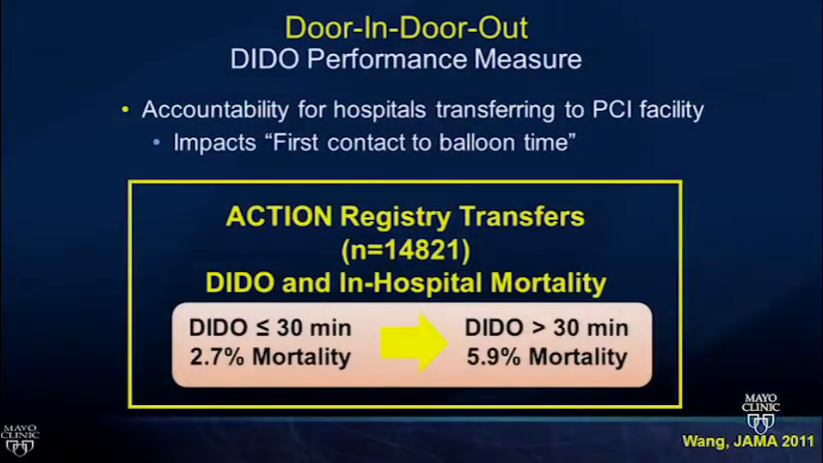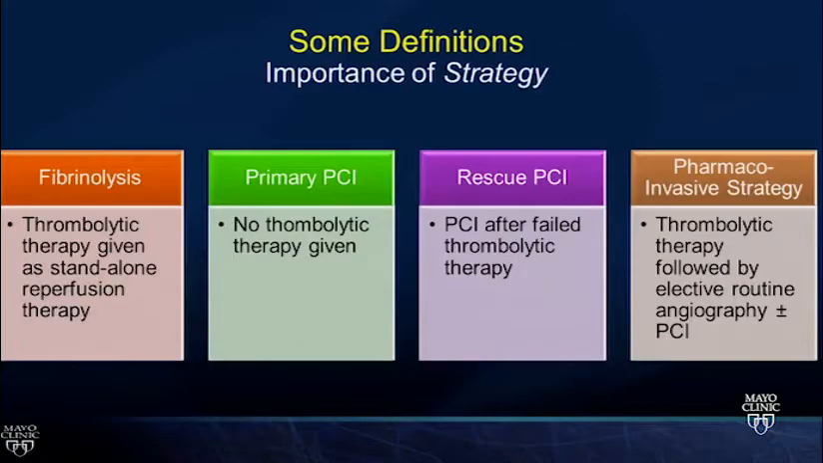The door-in, door-out time, or DIDO performance measure, was created to create some quality metric jeopardy for transferring centers. So what the ACTION registry showed is that if you get patients in and out quickly, if it's a facile system, then they do better because this upstream effect will affect their total ischemic time. Less ischemic time does affect mortality in the STEMI patients.